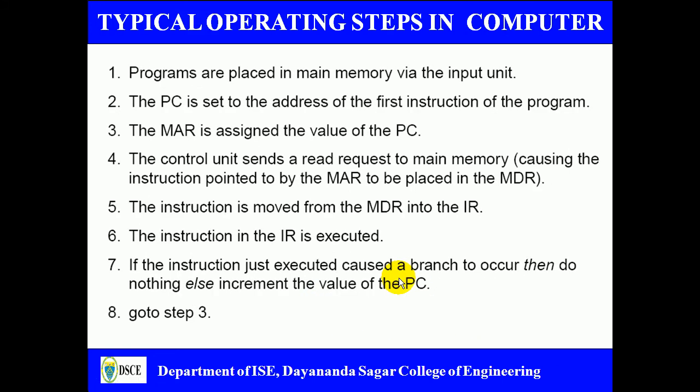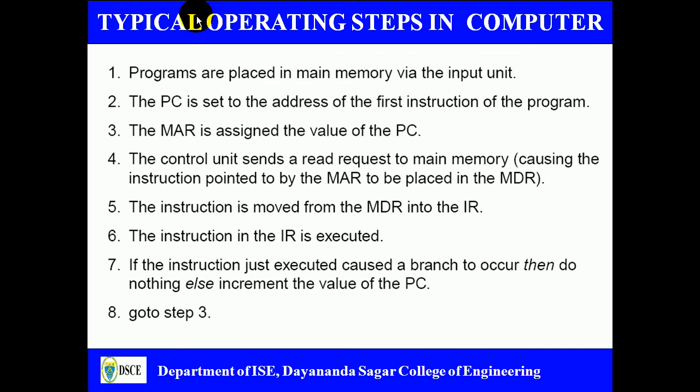So typically if you look at execution of a program, the following steps have to be followed. The first step in program execution is that programs are placed into the main memory via the input unit. That means the user has to place the programs into the main memory by using an input device. Next, step number 2: the PC is set to the address of the first instruction of the program. The PC, the program counter, has to point to the first instruction, or I can say the address of the next instruction to be executed by the CPU.